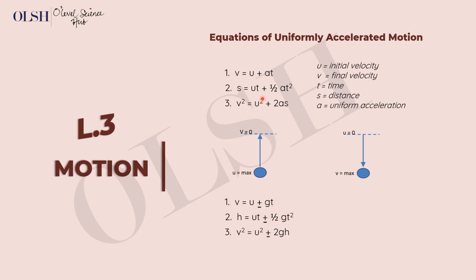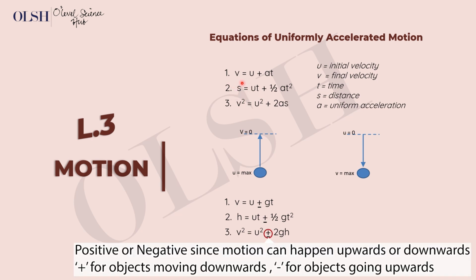Our acceleration changes to g, and our s, which is distance, changes to h, which is height, because under gravity the only distance we're considering is height. The same thing with the third equation: distance changes to h, acceleration changes to g. So what changes here is h for height and g for acceleration due to gravity.